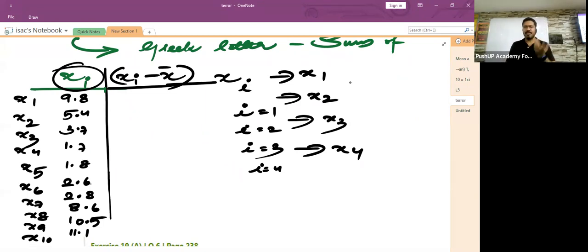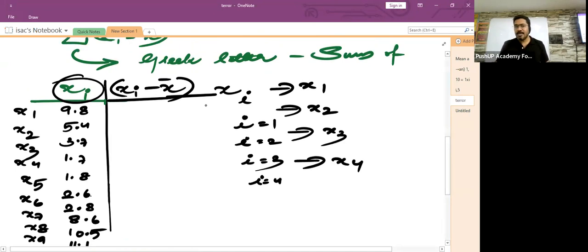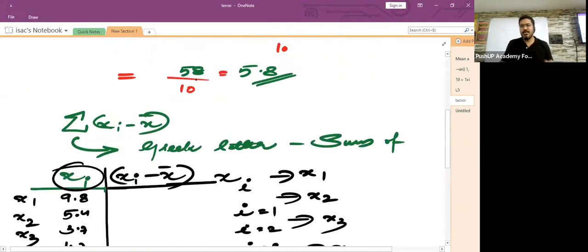Now you must be thinking, quite naturally, children, what do you mean by xi minus x bar? If I ask you what was the value of x bar here, you only said it is 5.8, isn't it?